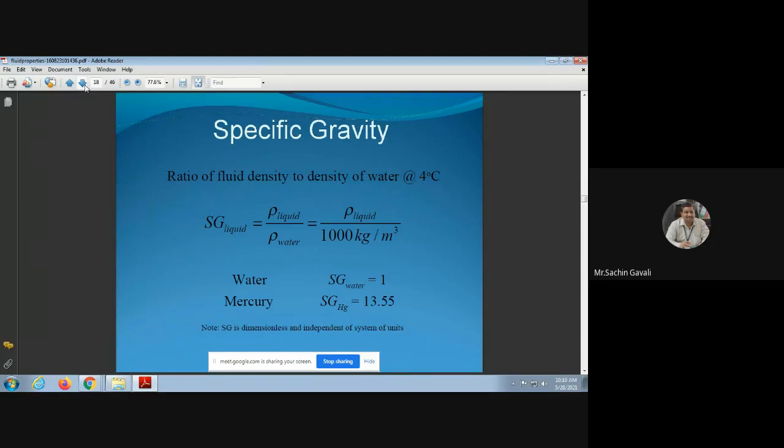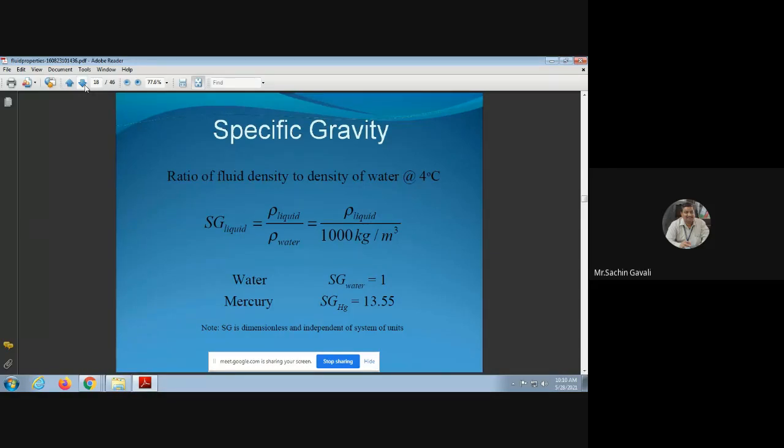Who will tell now, or you can write in the message box so everybody gets a chance: what is the unit of specific gravity? Samadhan, what is the unit of specific gravity? Anybody of you? No unit. Nikita Power answered no unit. So here specific gravity, SG, is dimensionless and independent of the system of units.